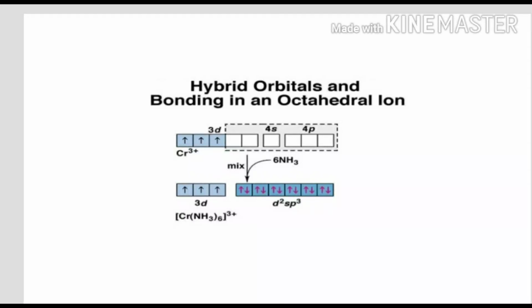Now, to accommodate all 12 electrons, two in each orbital, there is an availability of 2 d orbitals, 1 s orbital, the 4s orbital, and 3 p orbitals. That's why all 12 electrons are occupied in the d2, 4s, and 4p. So it is d2sp3 hybridization. This d2sp3 hybridization gives an octahedral complex.